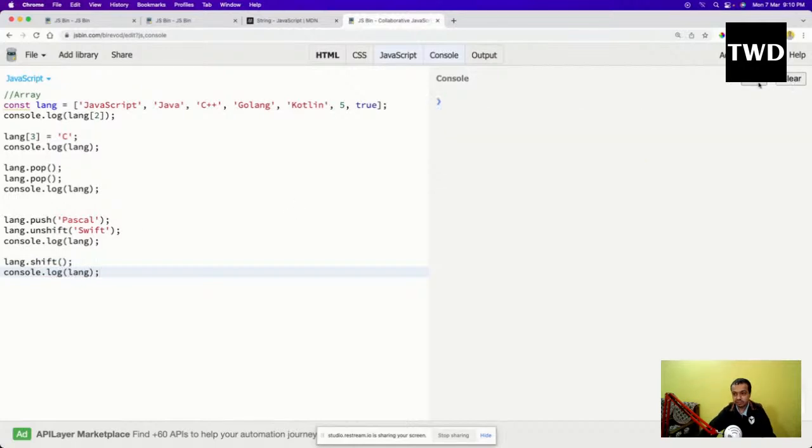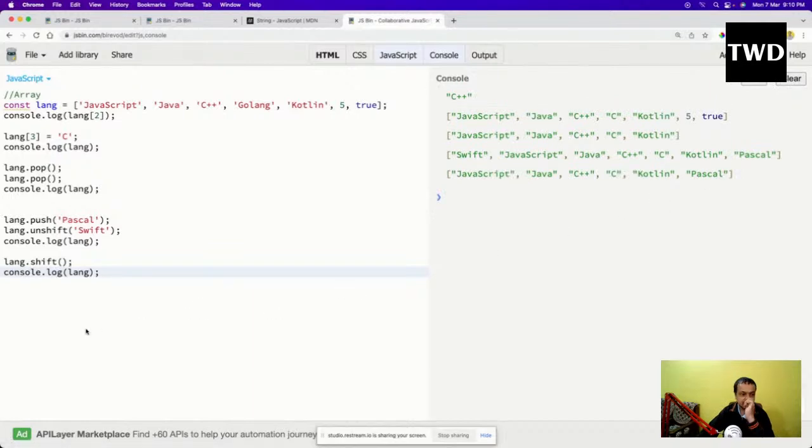Now you will see that I have done this shift. The shift which was added is removed from the starting. So this is how all these functions work. As I've told earlier, the array is the most important data type in JavaScript.